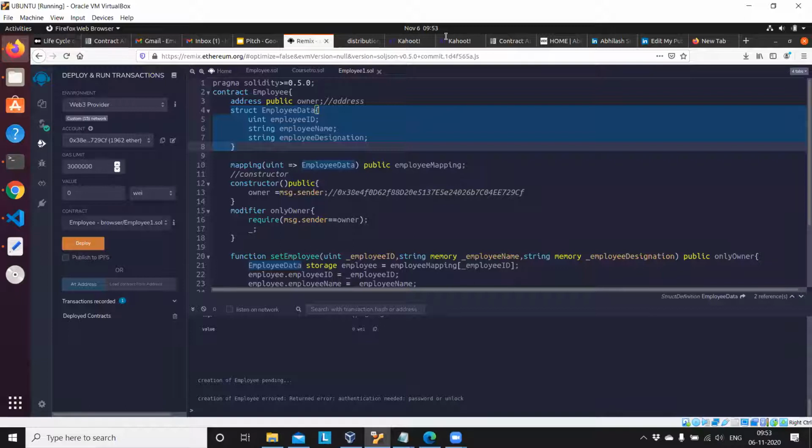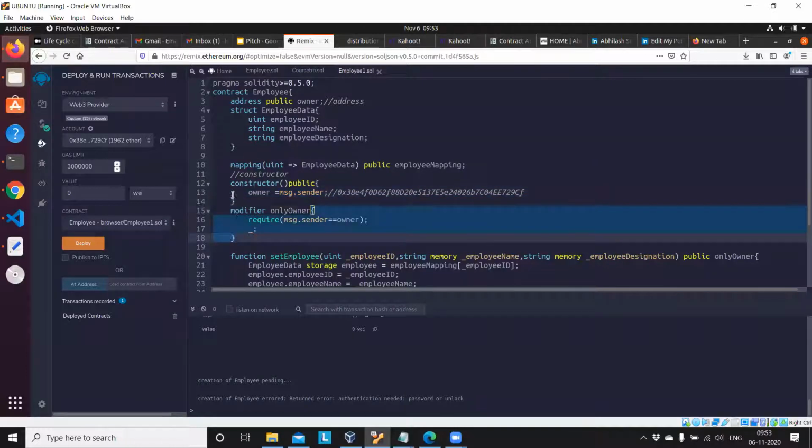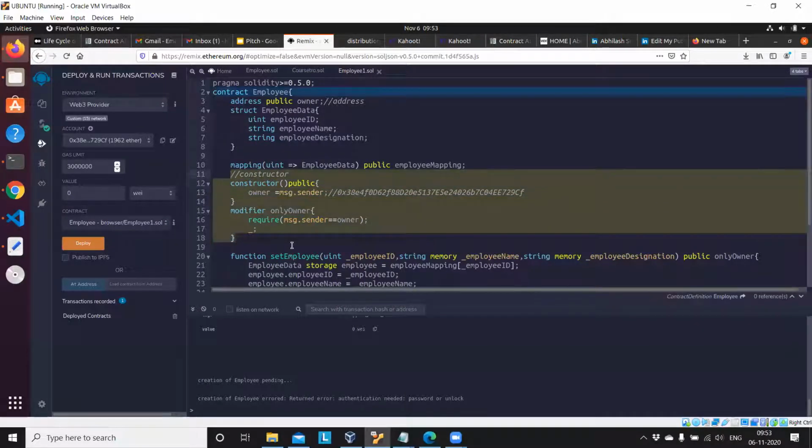Yeah, okay, thank you. So is the entire code needed, or just this map constructor and modifier? Only this is needed, right? I have shared the code in the chat.